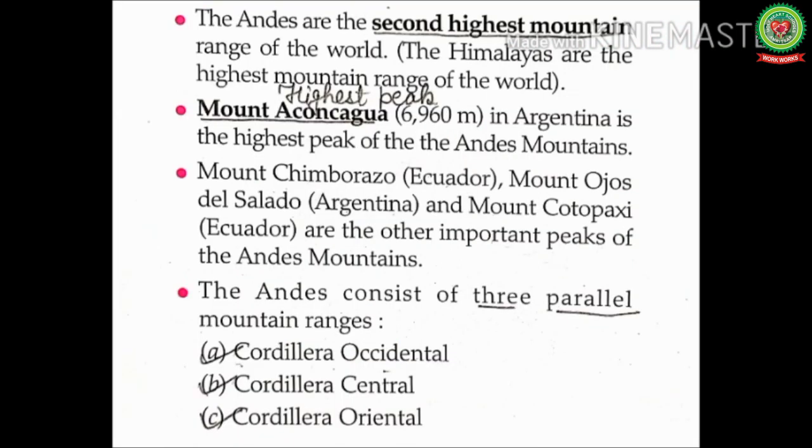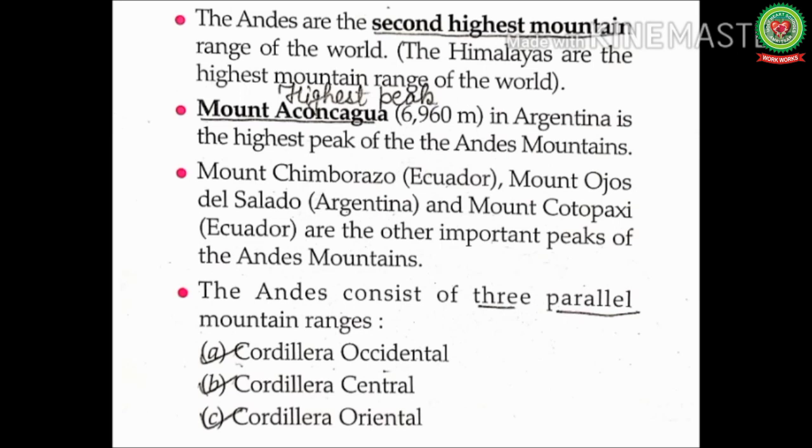Next, the Andes consist of three parallel mountain ranges. Students, like the Himalayas, the Andes also have three main parallel ranges. Number 1, Cordillera Occidental. Number 2, Cordillera Central. And number 3, Cordillera Oriental.